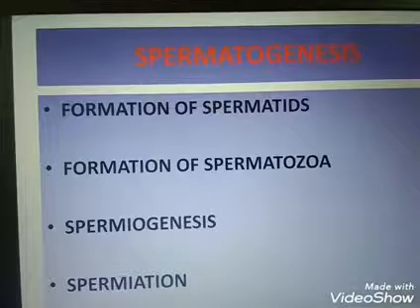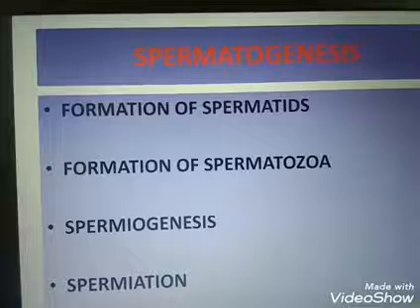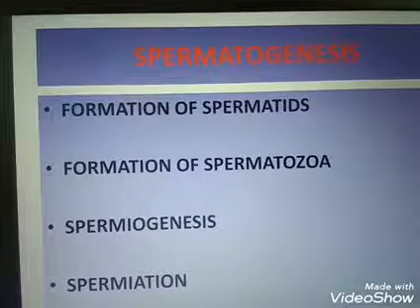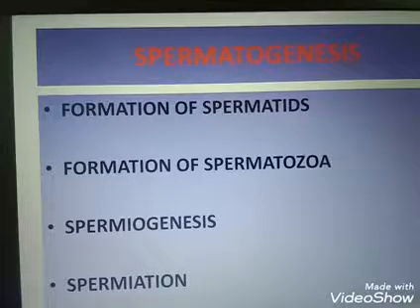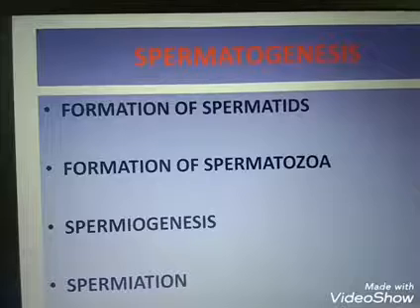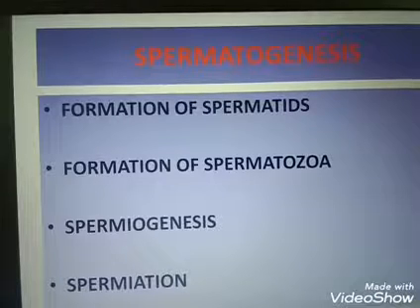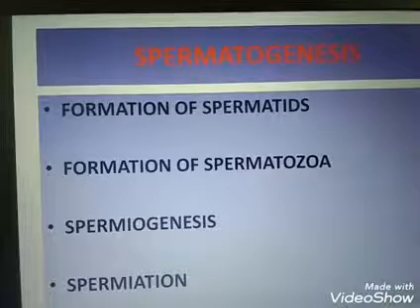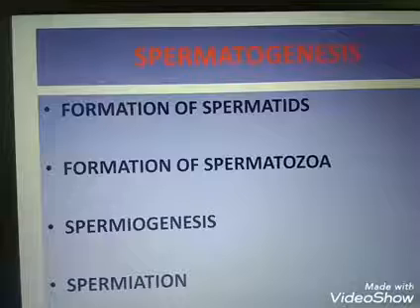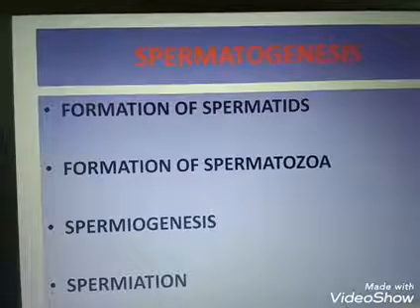In case of male, the process of spermatogenesis continues throughout life, but in case of female, the gametogenesis process does not occur throughout their life. Okay, so I told you that there are 4 steps for spermatogenesis: formation of spermatids, formation of spermatozoa, spermiogenesis, and the last one is spermiation.